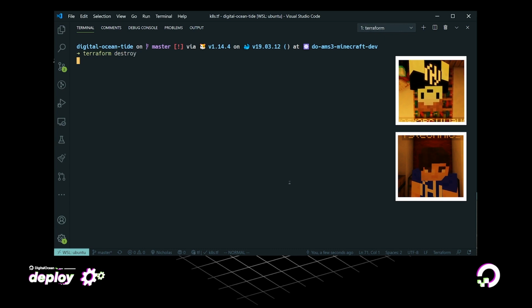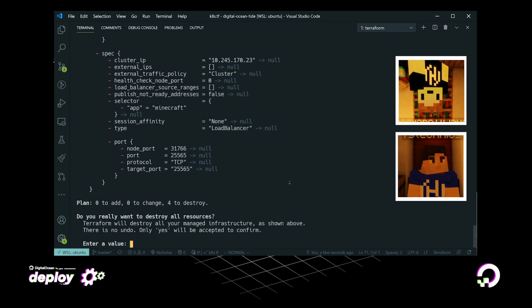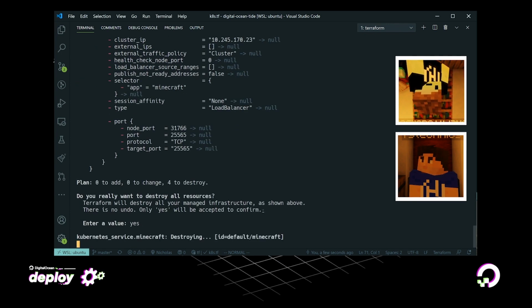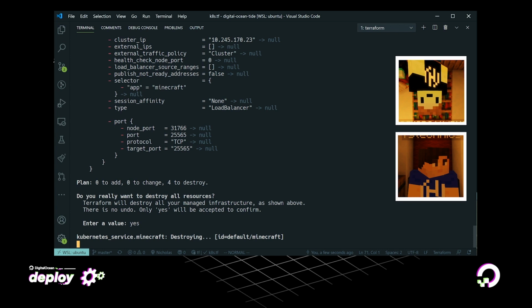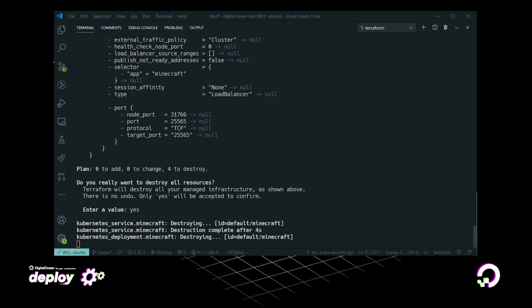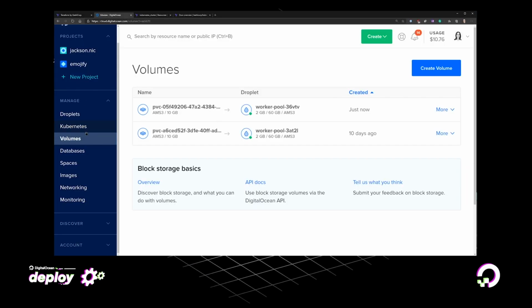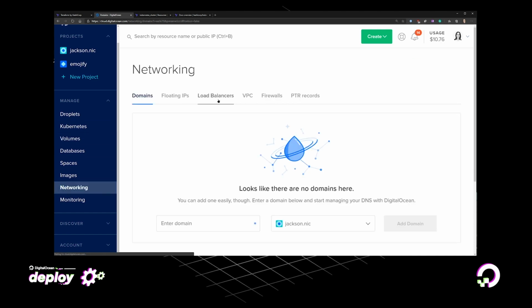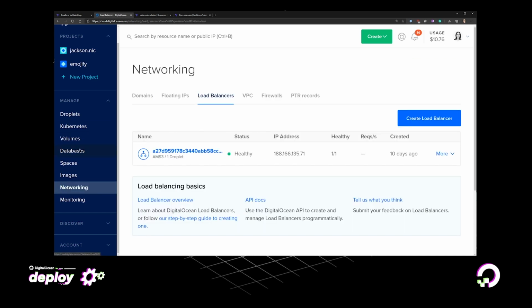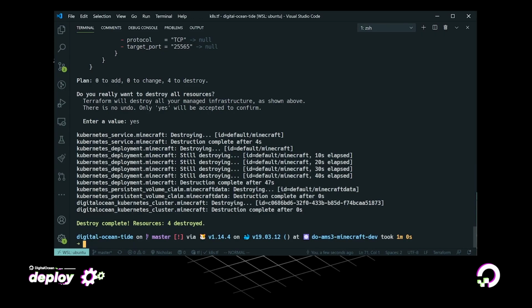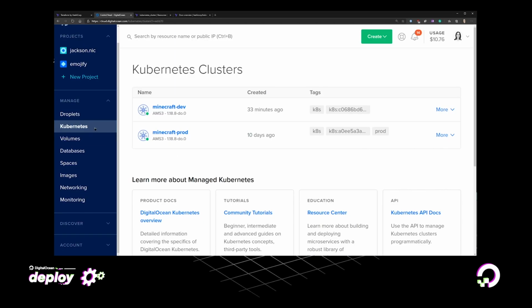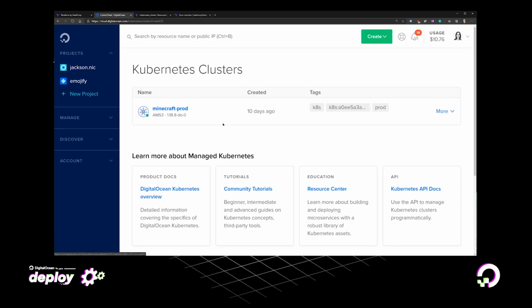So the first thing is using Terraform Destroy. And what this is going to do is go away and destroy my Kubernetes cluster, the PVCs, the services, pretty much everything. And it's doing it all, well, it's not doing it as well as I could have done it, obviously. I mean, I'm the master of breaking things, but it's cleaned everything up. And so Terraform's showing me that all the resources have been deleted. If we have a look in the DigitalOcean console, you can see, well, it's gone from there as well.